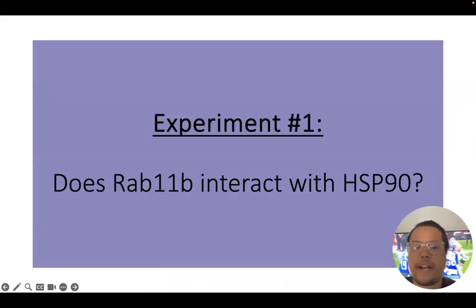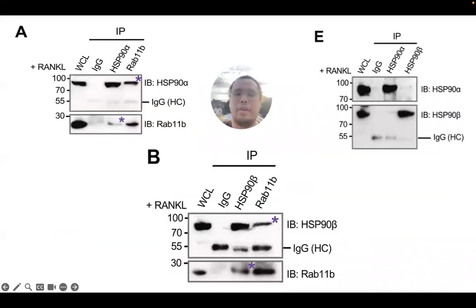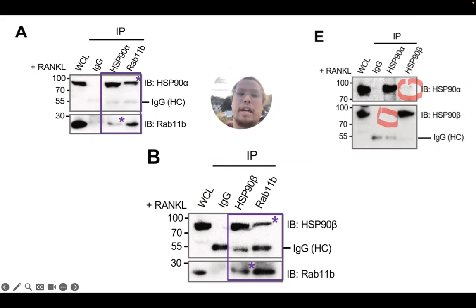First, the researchers wanted to find out if HSP90 interacts with RAB11B. Through immunoprecipitation, isolated RAB11B showed HSP90A and HSP90B bound to it. This could be seen here and here. Immunoprecipitation isolating HSP90A and HSP90B shows that the 2 HSP subunits did not interact with each other.